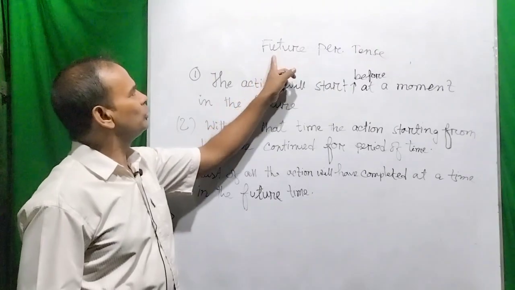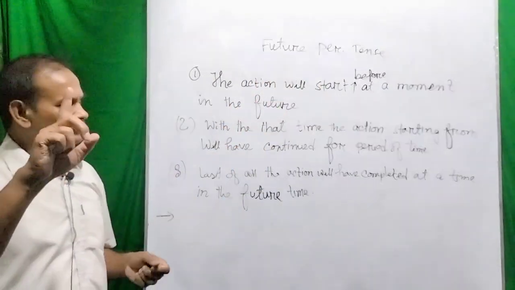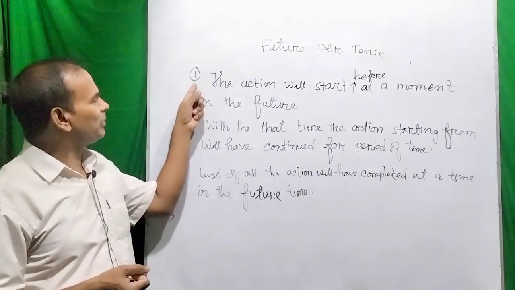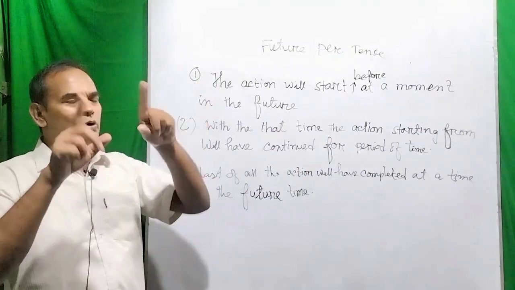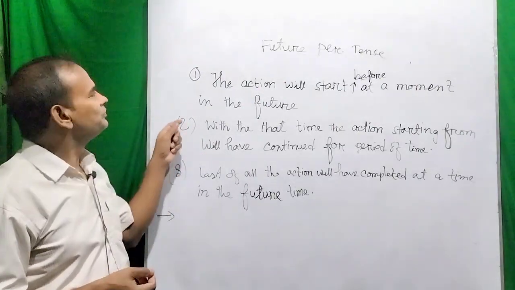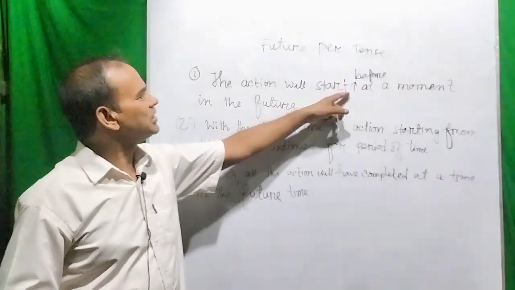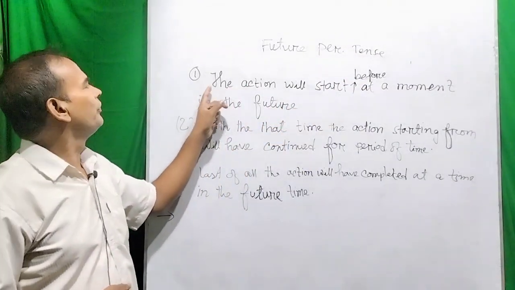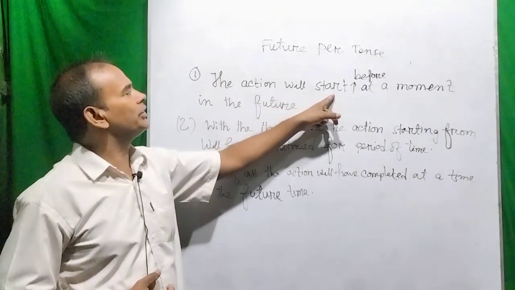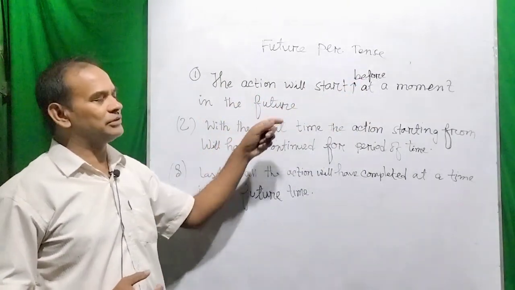Now I am going to tell you about the future perfect tense. If we want to understand the future perfect tense, first of all, we have to know 3 points here. The first point is that the action will start before at a moment in the future. Dear viewers, try to understand. The action will start before at a moment in the future.